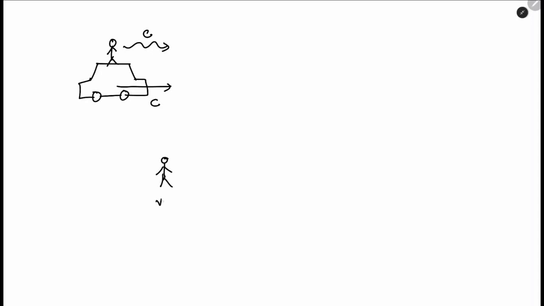So now Einstein knew that if I choose light instead of sound waves, so let's say he's up in the car and he's throwing a light wave with velocity c, and he somehow travels with velocity c. Now what will happen? Will he ever come to the conclusion whether the car is moving or he is moving? So let's say here is an observer standing on the ground, and he is at velocity 0, he is at rest. So for him, both of them will move with velocity c. So this is the extent of relativity.